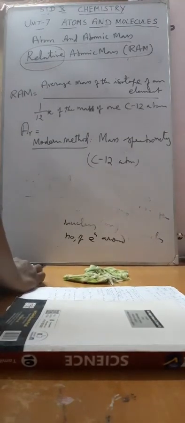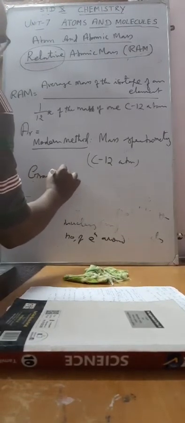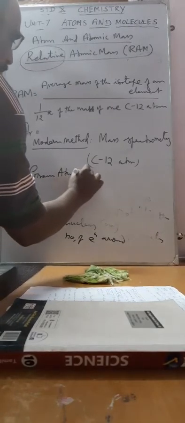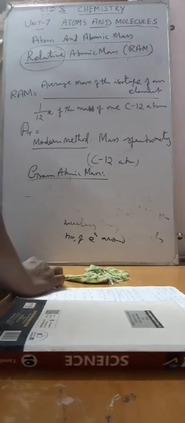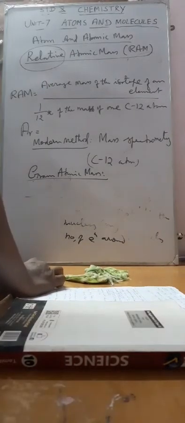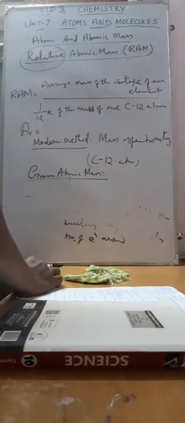And next, what is called gram atomic mass. Actually there is no unit for atomic mass because it is related to some other element. It is simply a number. Atomic mass is simply a ratio. There is no unit for atomic mass.